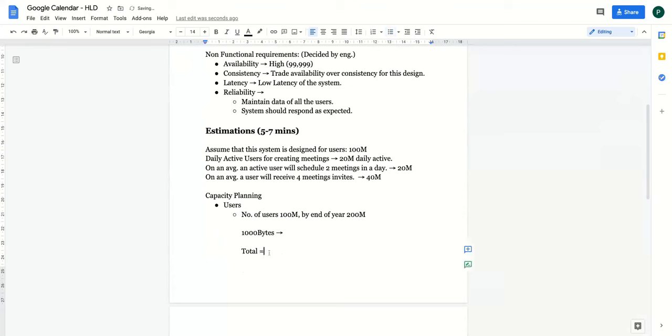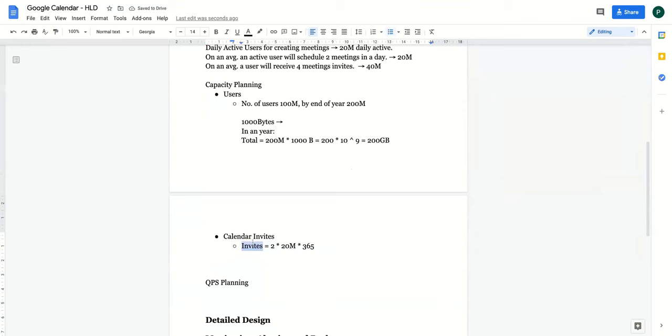So total data we'll have to store will be 200 million into 1,000 bytes, correct? Now, can I say that this is equal to 200 into 10 to the power 9, because million is 6? Now, in 1 KB there are around 1,000 bytes, in 1 MB there are around 1,000 KBs, and in 1 GB there are around 1,000 MBs, correct? So this is equal to 200 GB, right? This is for a year, correct?